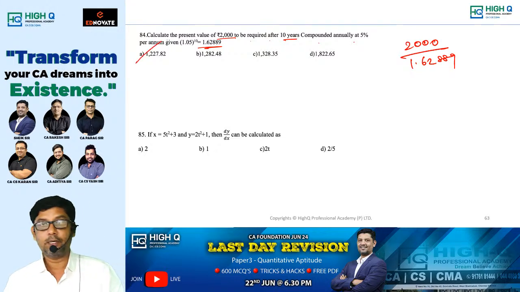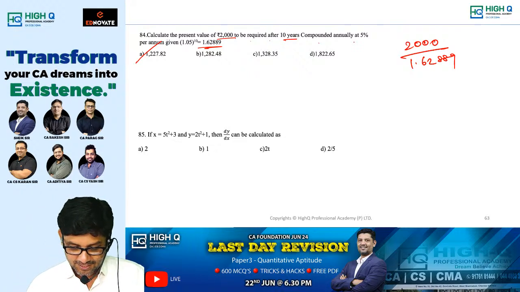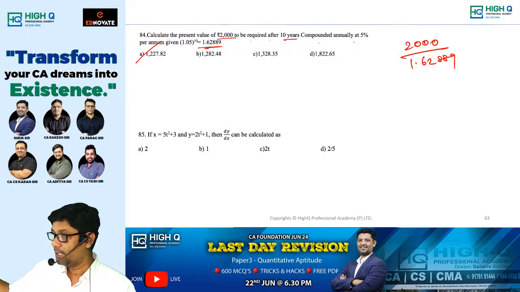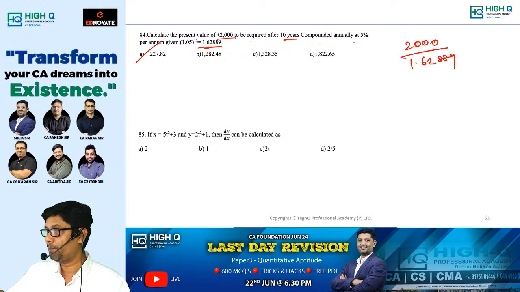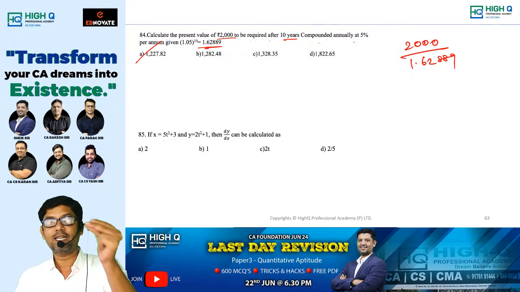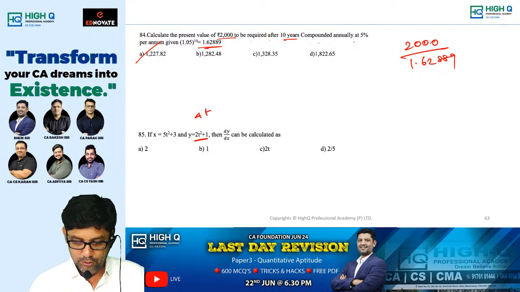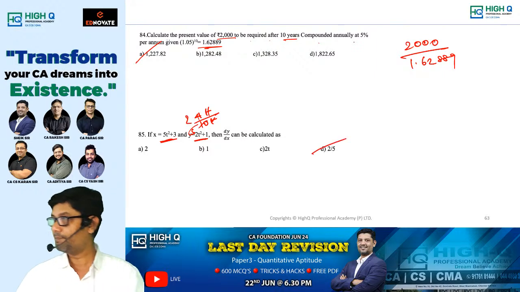One two two 7.82. This much only. Okay. Next. I think when I was taking derivatives, I told you, let us pray to God. Let parametric equations come in the exam, because parametric equations are just like that, we can do. What is derivative of 2t square plus 1? It is 4t divided by 10t. T gets cancelled. 2 by 5 is the answer. Option D.